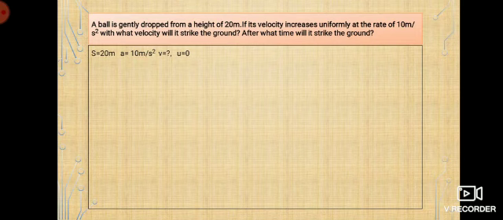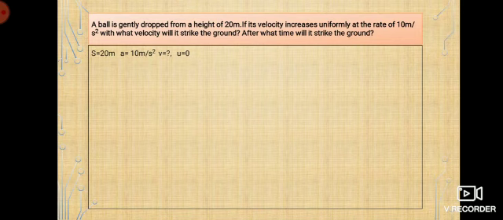And V is a question mark that we need to find. At what velocity is it striking the ground? Initial velocity is 0, because when you are dropping the stone, initially the stone or the ball is at rest, so initial velocity is 0. So did you understand this question? Here a ball is thrown out, so initial velocity is 0. After it is being thrown from a 20 meter height, what happens? The acceleration happens, its speed becomes 10 meter per second square. Okay, so when it is about to strike the ground, what is the velocity of that stone, and what is the time that is taken for that stone or for the ball to strike the ground? So these are the things which have been given to me.